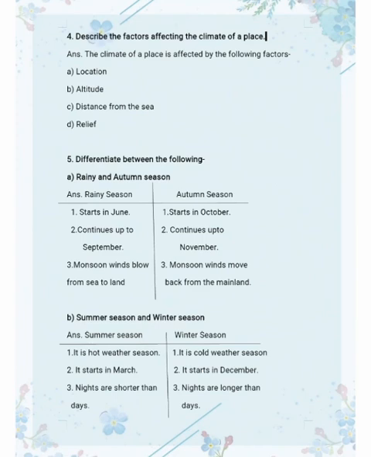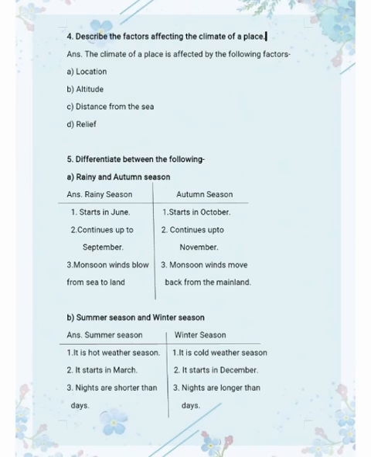So question fourth is, describe the factors affecting the climate of a place. So answer is, the climate of a place is affected by the following factors. First is location. So how does location affect the climate of a place? The places which are located near the equator have very hot climate. The places which are located far from the equator have very cold climate, and the places which are neither so close nor so far have temperate climate. Temperate means neither so hot nor so cold. Thus location affects the climate of a place.